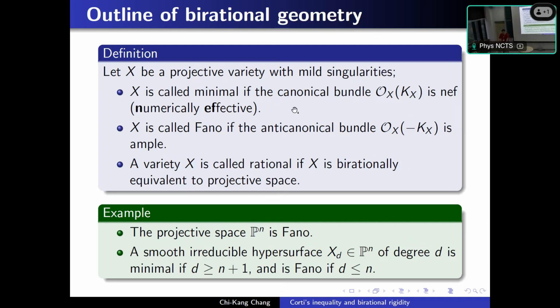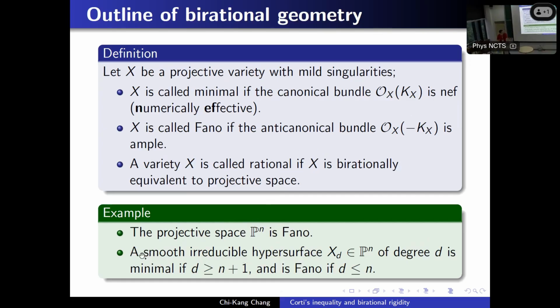Also we say a variety is rational if it is birationally equivalent to projective space. For example, projective space itself is actually Fano and rational.